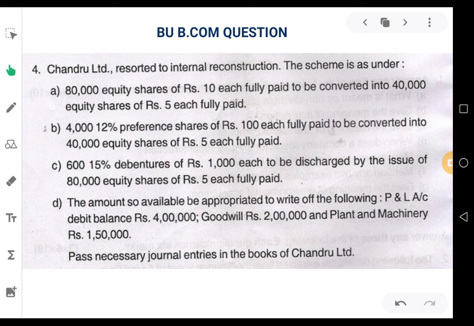That comes to 80,000 into 10 rupees, 8 lakhs. They will be converted into 40,000 equity shares. That means there is a decrease in the number of shares of rupees 5 each fully paid. There is a decrease in the number of equity shares as well as there is a decrease in the face value of the equity share also.